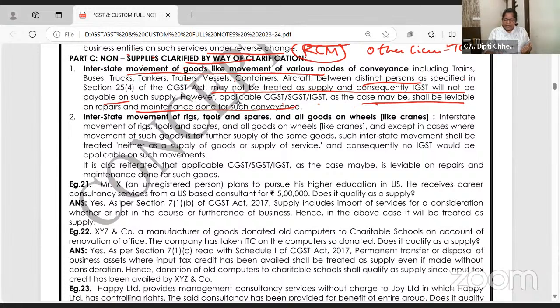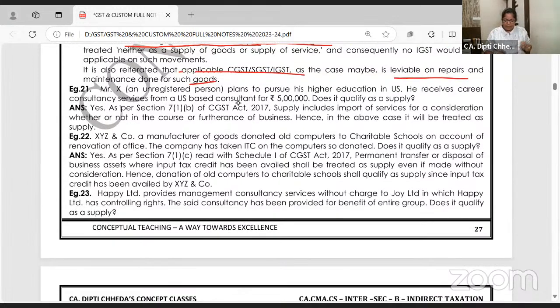Interstate movement of rigs, tools, spares and all parts, except in case of movement of goods. Except in case of movement of goods is further supply of same goods. Meaning you are selling trucks only. This is also very common. We go to the highway, open trucks, one after another 50 trucks, and they go to another state and there the body is made. So trucks are only sold. Please charge GST. But if they are just transferred, then charge the GST only on the repairing.